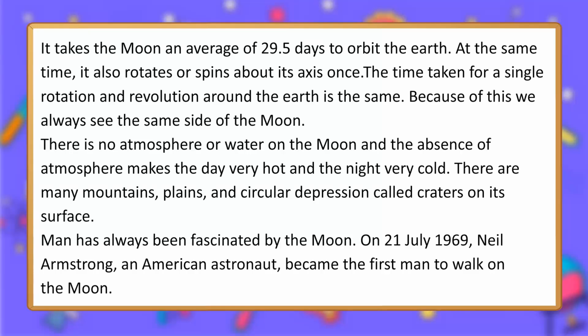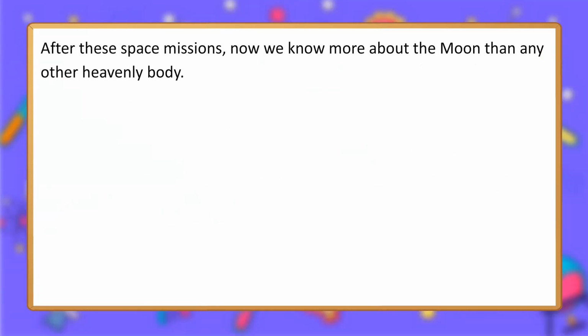There is no atmosphere or water on the Moon, and the absence of atmosphere makes the day very hot and the night very cold. There are many mountains, plains, and circular depressions called craters on its surface. Man has always been fascinated by the Moon. On the 21st of July 1969, Neil Armstrong, an American astronaut, became the first man to walk on the Moon. After these space missions, now we know more about the Moon than any other heavenly body.